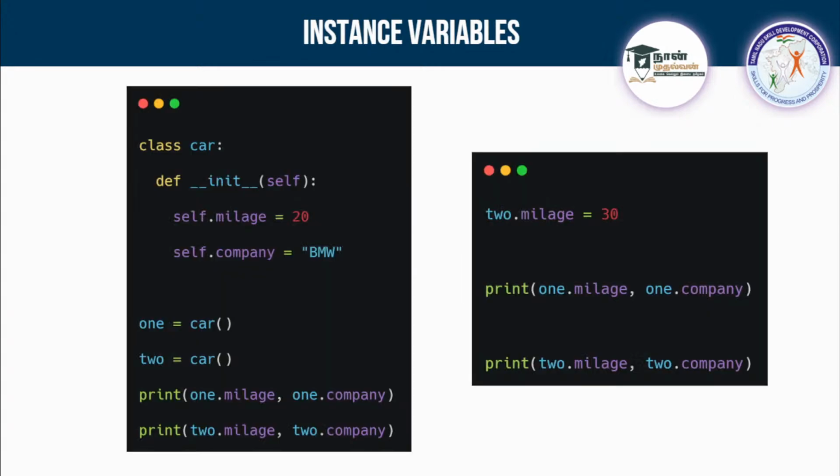See here, let me tell you about instance variables. I am creating a class with the name Car, and I am creating double underscore init with self. I am just passing the self, and I am not using it anywhere.